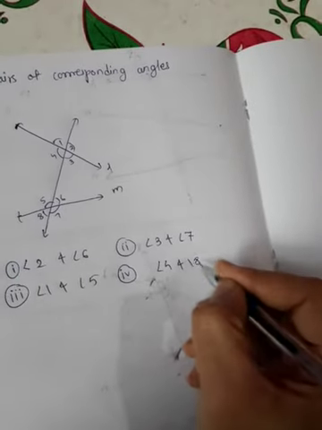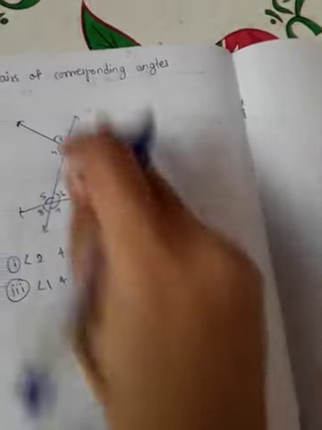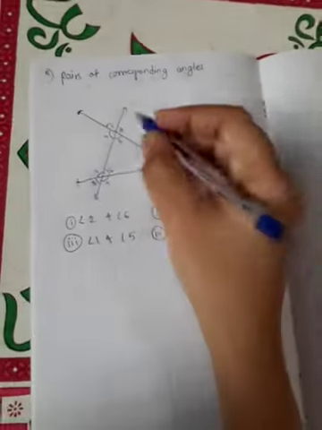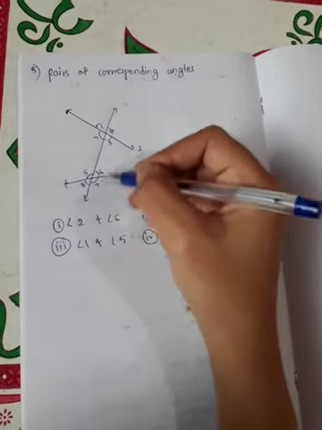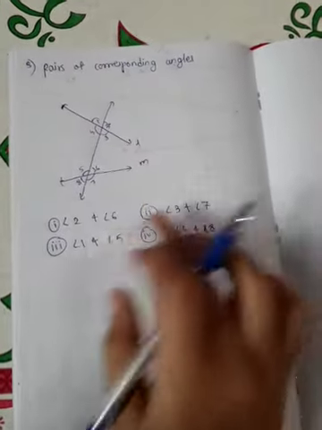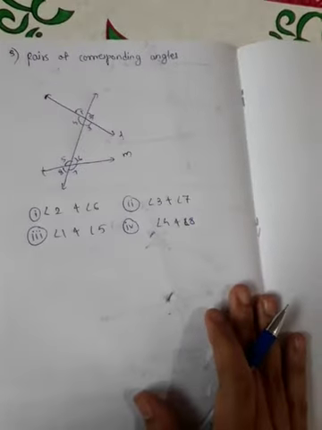So there are 4 pairs of corresponding angles: angle 2 and angle 6, angle 3 and angle 7, angle 1 and angle 5, angle 4 and angle 8.